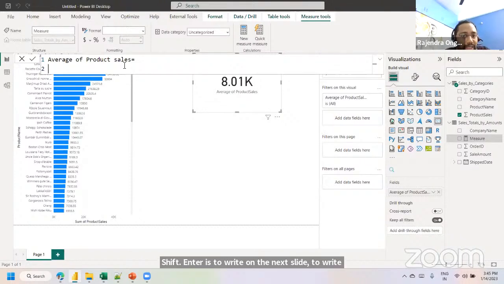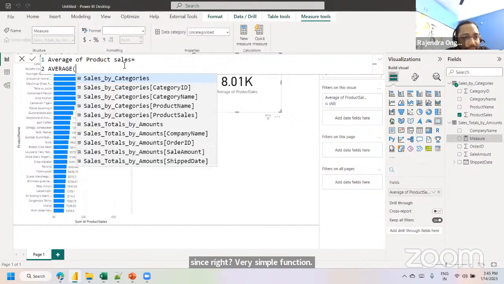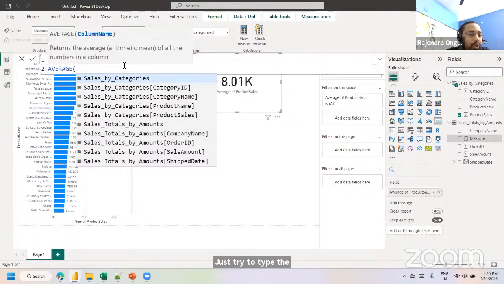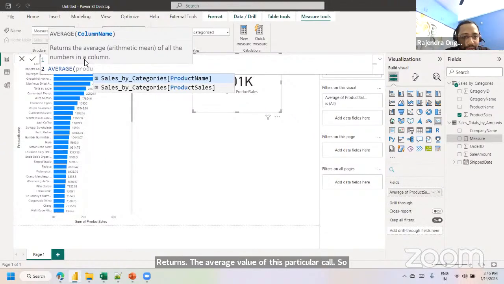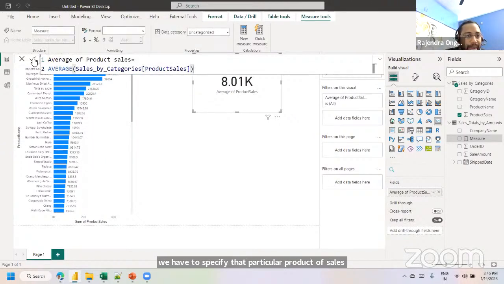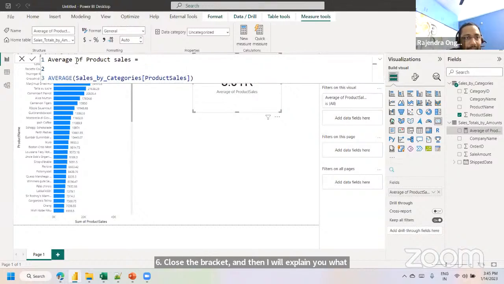So the function is, I want to see the average of product of sales, right? Very simple function. Just type the aggregation function, that is average. Average of, I want to do an aggregation based on one of the columns, right? Returns the average value of this particular column. So we have to specify that particular product of sales. Product of sales. Close the bracket and then validate it. I will explain what it is and how we are working on this.